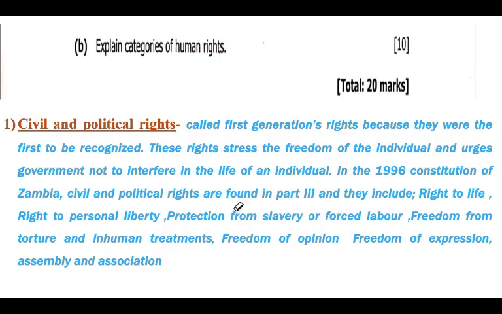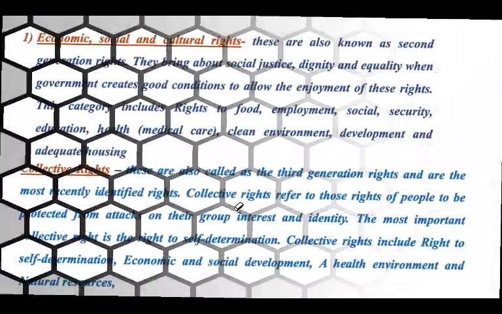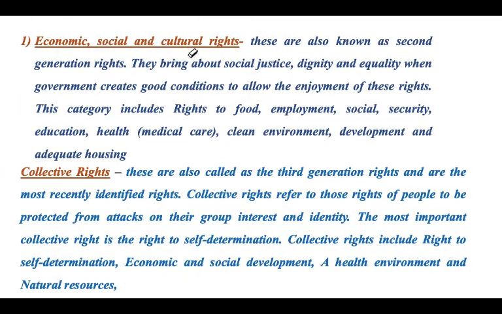Then let's look at the other one. We have economic, social, and cultural rights. We can say these are known as the second generation rights. They bring about social justice, dignity, equality, when government creates good conditions to allow the enjoyment of these rights.